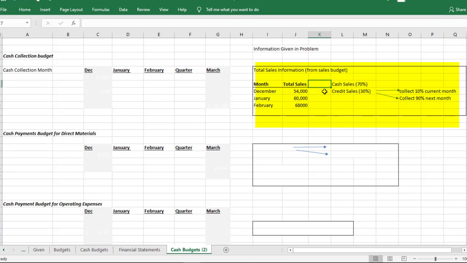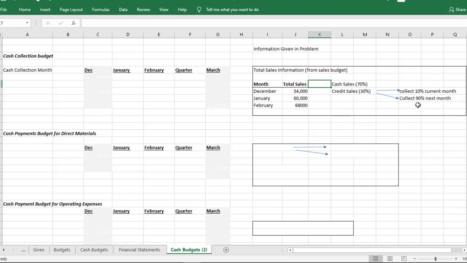Cash sales are 70%, meaning that in December there were $54,000 worth of sales. 70% comes in as cash right on the spot. Then the credit sales are 30%. So how is that 30% credit sales going to come in? So the problem tells us that 10% is going to come in during that exact same month, and then the rest of it is going to come in the next month. I guess they have a 30-day situation for their customers to pay them.